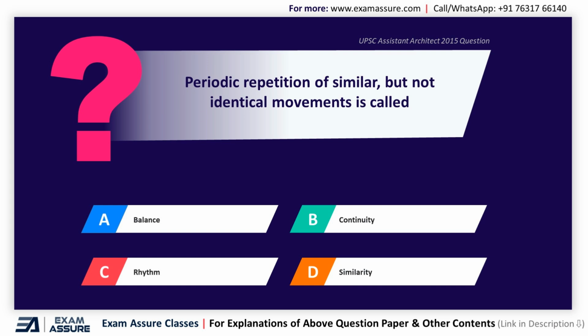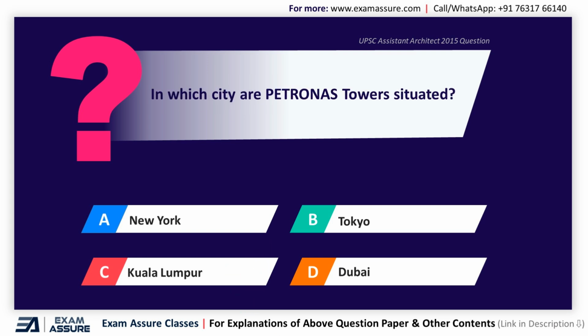Next question. Periodic repetition of similar but not identical movements is called option A balance, option B continuity, option C rhythm, option D similarity. And the correct answer is option C rhythm. Next question. In which city are Petronas Towers situated? Option A New York, option B Tokyo, option C Kuala Lumpur, option D Dubai. And the correct answer is option C Kuala Lumpur.